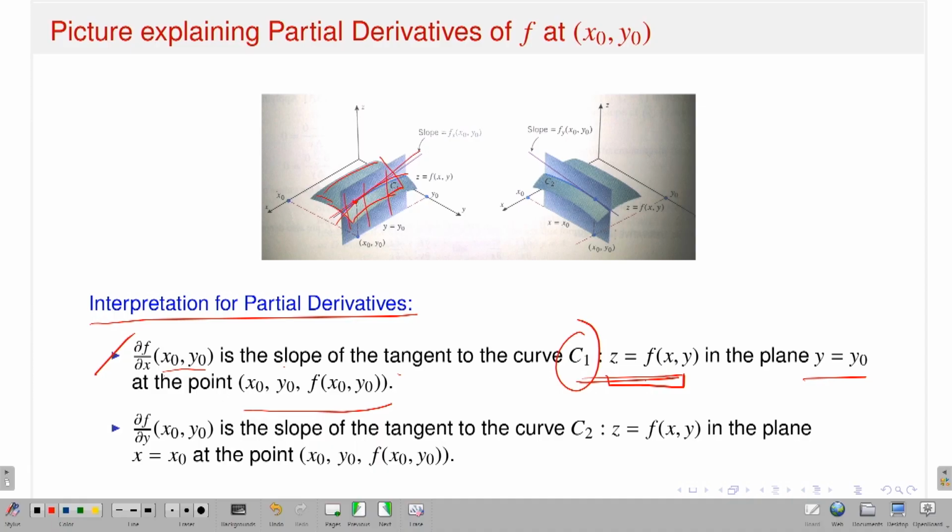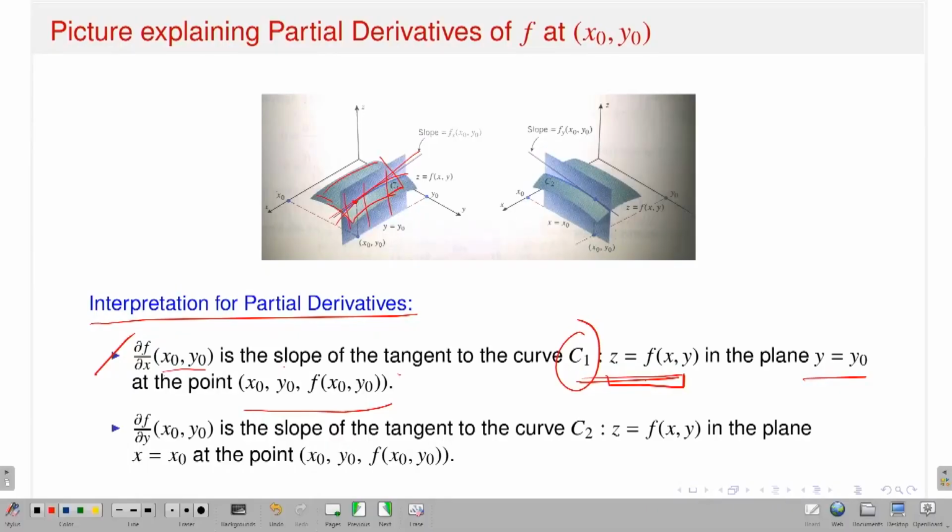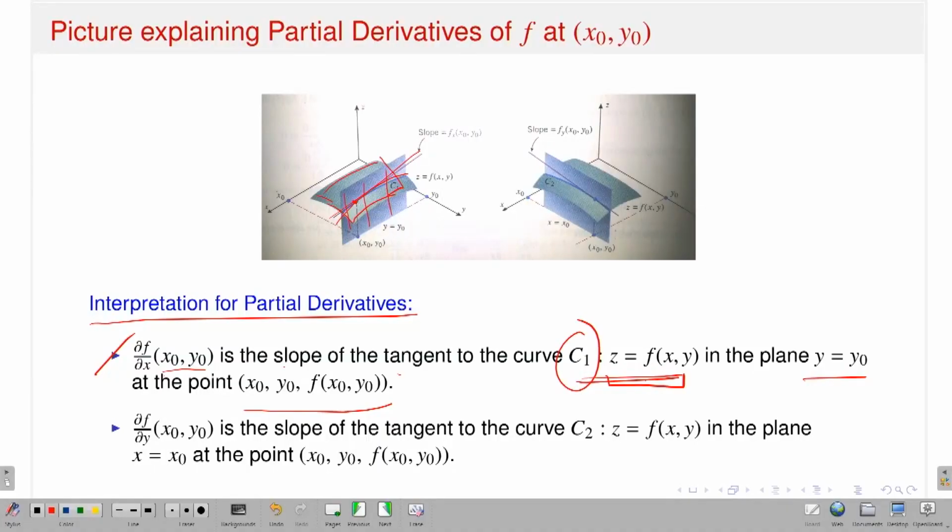So I can interpret the partial derivative of f with respect to x at the point x naught, y naught in this way. Consider the surface z is equal to f of x y, consider the plane y is equal to y naught, it will cut in a curve, and think about the tangent or slope of the curve at the point x naught, y naught, f of x naught, y naught.